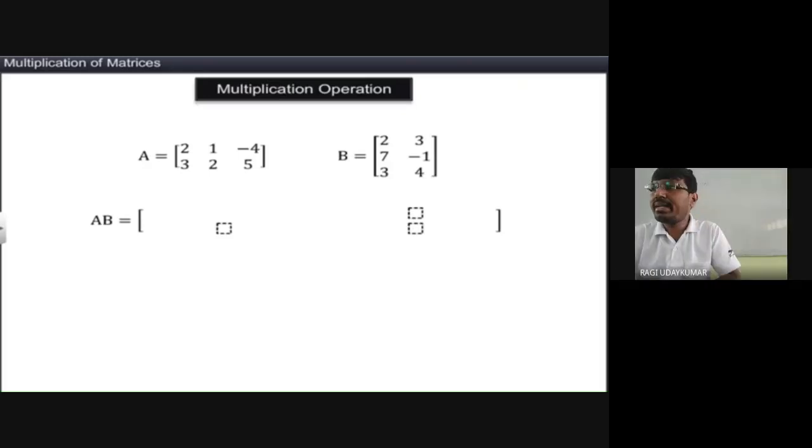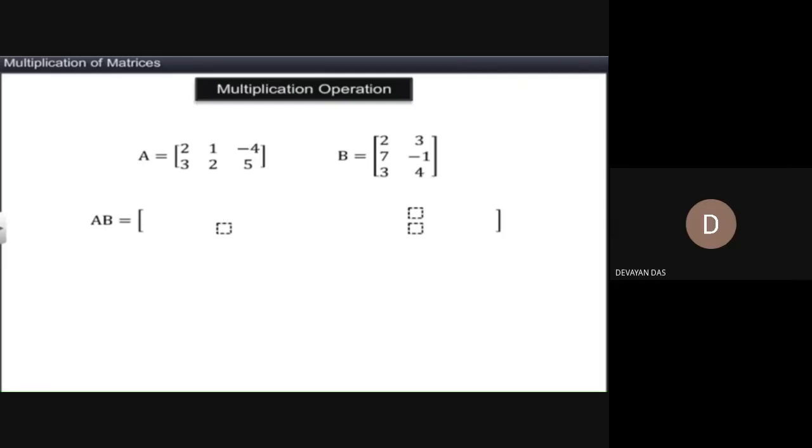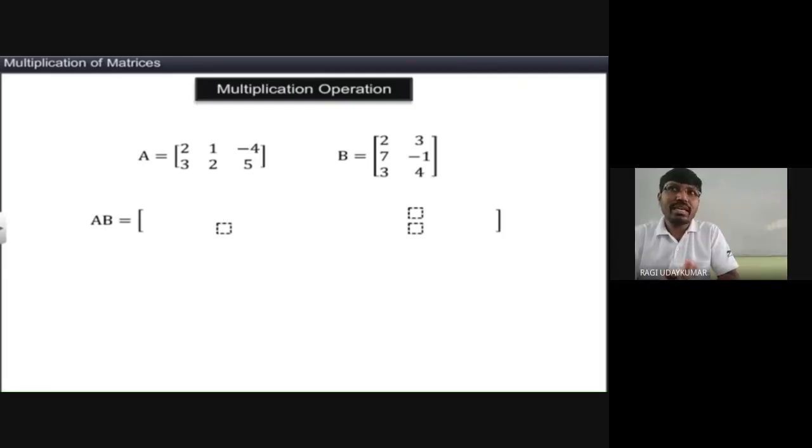Second matrix, what is the order of matrix B? Sir, 3 by 2. So the first matrix is 2 by 3, that is nothing but 3 columns. The second matrix is 3 by 2, that means 3 rows. Both are equal, so multiplication is possible.